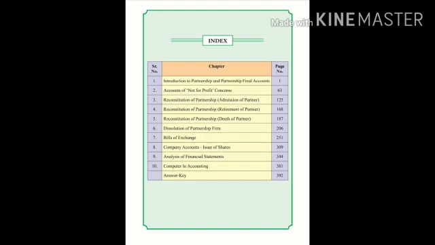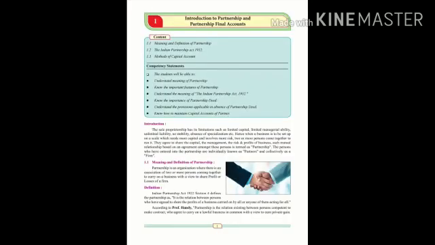As well as, what is a partnership deed? What are the contents of the partnership deed? And the capital method of a partnership firm. In this first lecture, we are going to see this much topic only. In the second lecture, we are going to see what accounting is, how we will prepare accounts of a partnership firm, and which accounts are involved in a partnership firm.